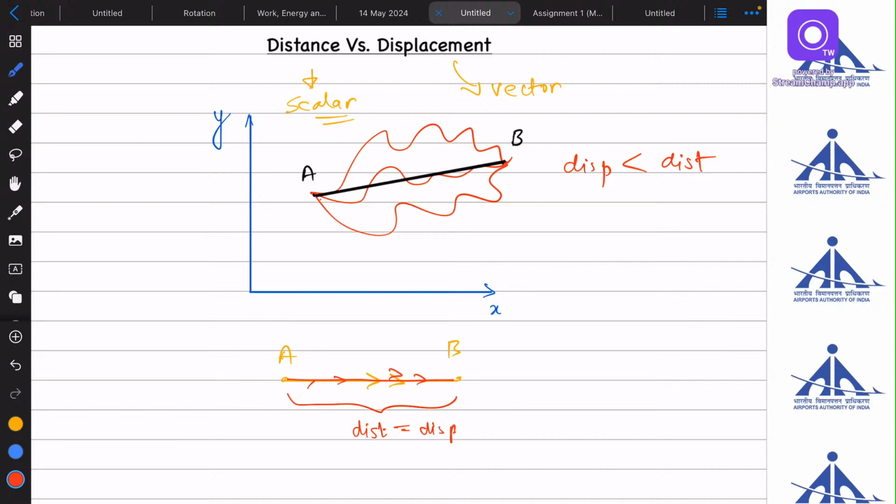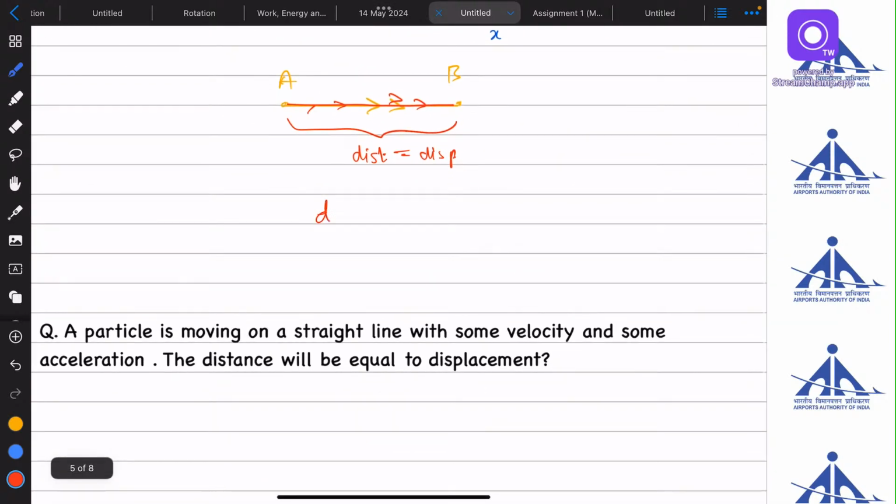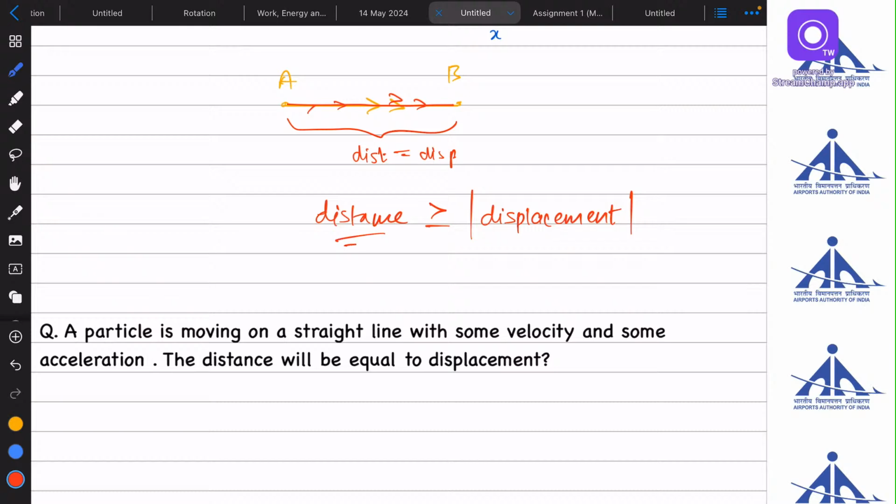Hence, combining these two results, we can say that distance is always greater than or equal to the displacement of the body. Now, since displacement can be negative, I am adding a modulus sign so that we compare two positive values only. So the distance will always be greater than or equal to the magnitude of displacement of the body. Keep this in mind.